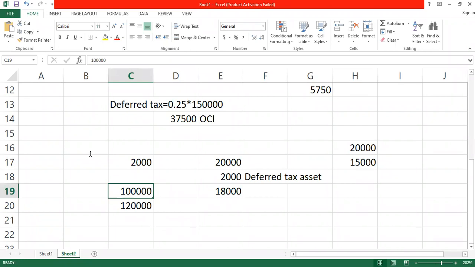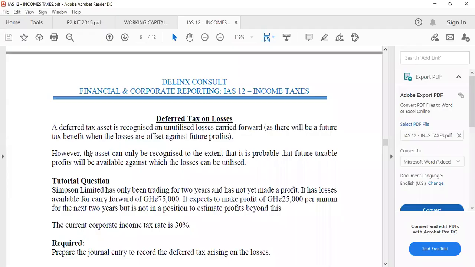Okay, so let's look at deferred tax assets. A deferred tax asset is recognized on unutilized losses carried forward, as there will be a future tax benefit when the losses are offset against future profits. However, the asset can only be recognized to the extent that it is probable that future taxable profit will be available against which the losses can be utilized.